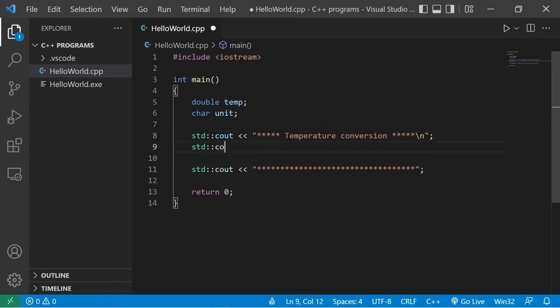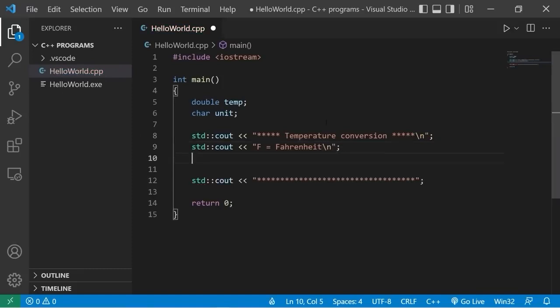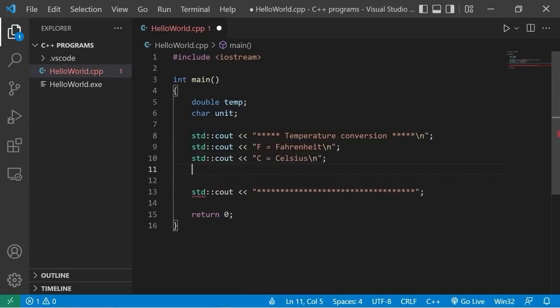I will display a couple lines of output. F equals Fahrenheit. I can never spell Fahrenheit right. I think that's okay. I'll add a new line. Standard output. C equals Celsius. Add a new line.